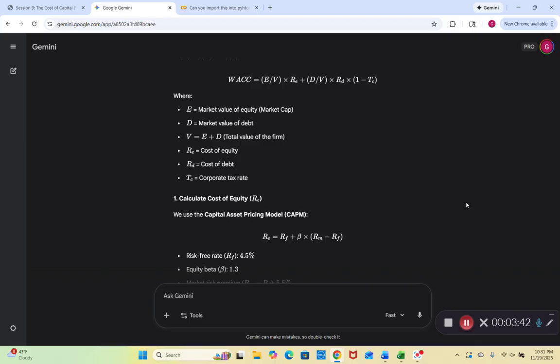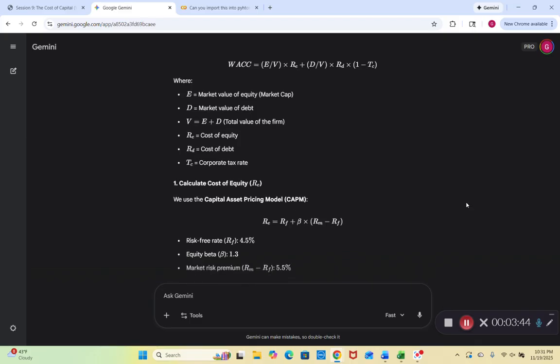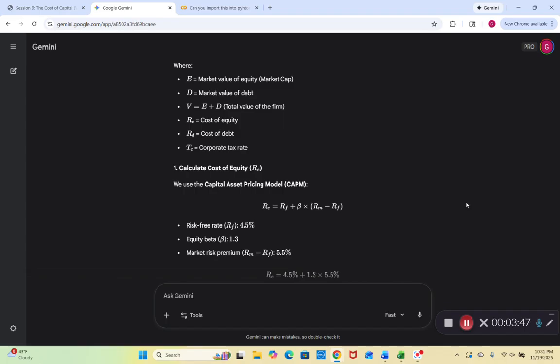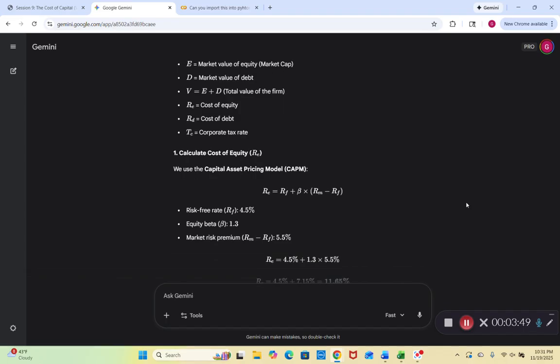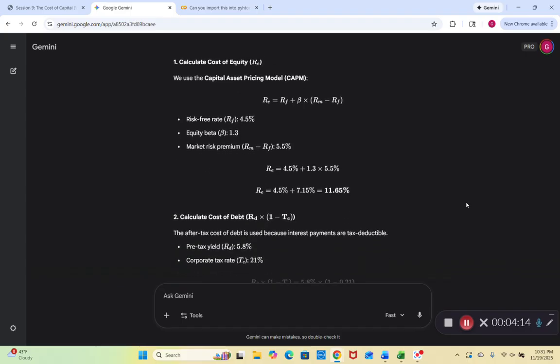First is Re. We use the capital asset pricing model, CAPM. Our equation here is Re equals Rf plus beta times (Rm minus Rf). Our risk-free rate Rf is 4.5%, our equity beta is 1.3, and our market risk premium, Rm minus Rf, is 5.5%. So we plug those in: 4.5% plus 1.3 times 5.5, and we get 11.65%.